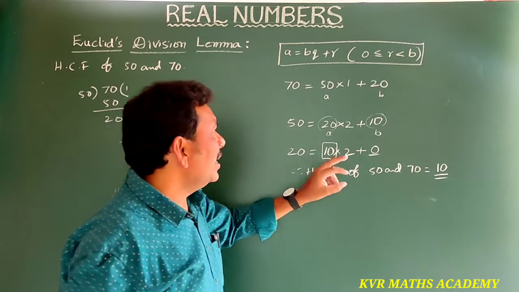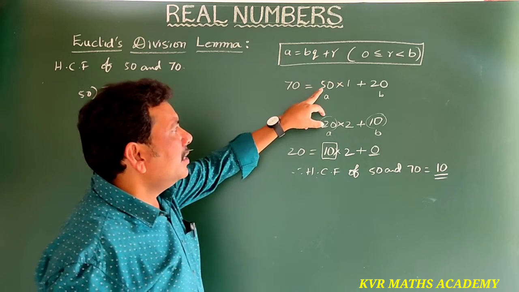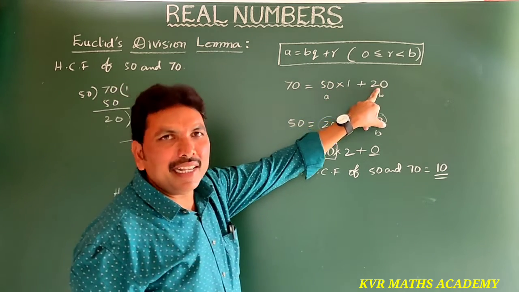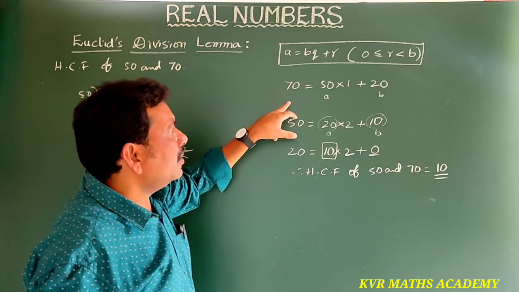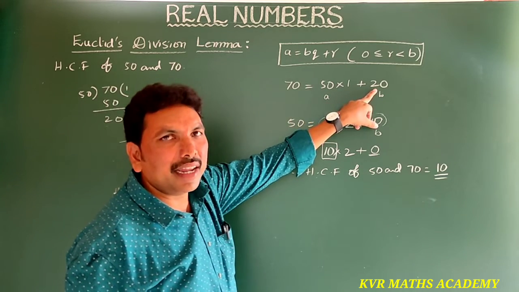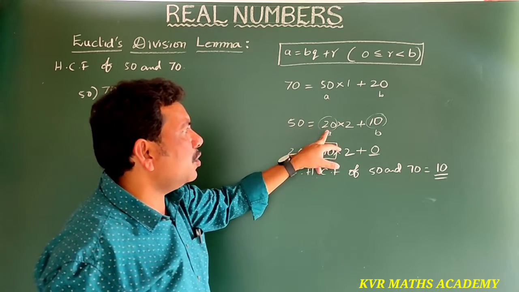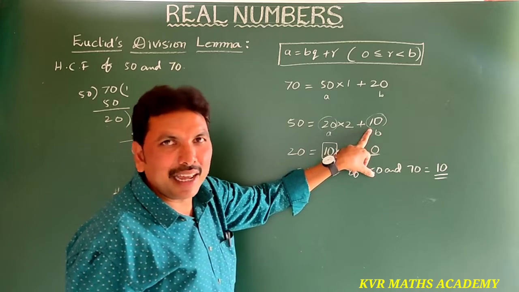Have you understood clearly? Here 70 is in the form of BQ + R: 50 ones are 50 plus 20 as remainder. Now this one has been taken as A and this one as B, because this is the remainder, 20. 50 = 20 × 2 + 10.